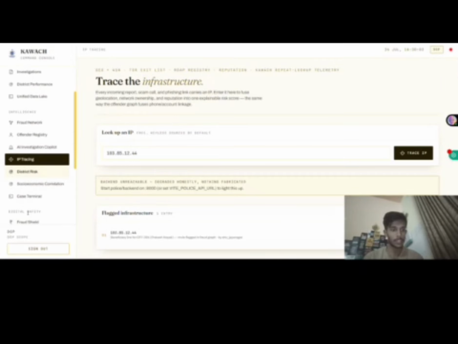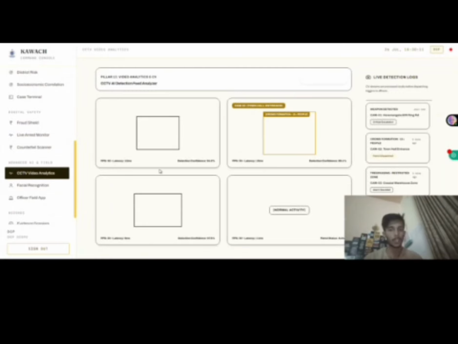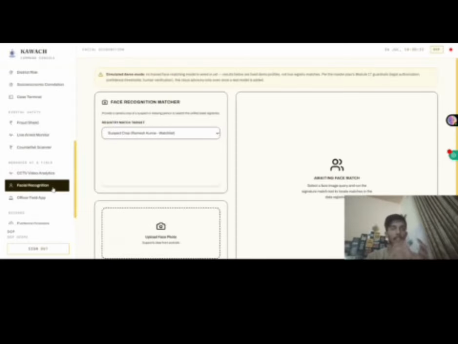I'll go through our next feature. As you can see, we have CCTV video analysis. In this, police can basically connect CCTV cameras, and from these CCTV cameras, we can directly push this to our models, and from there, they will recognize the faces of the known criminals which are there in a database. So this will directly fetch the criminals if they are spotted in CCTV cameras.